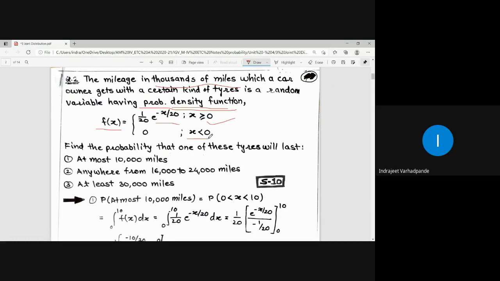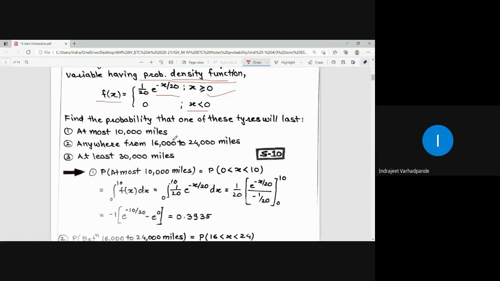Now what they are asking us to find, here there is no such constant value to be calculated. Directly we have been asked to find the probabilities, right? Find the probability that one of these tires will last at most 10,000 miles, anywhere from 16,000 to 24,000 miles, and at least 30,000 miles.